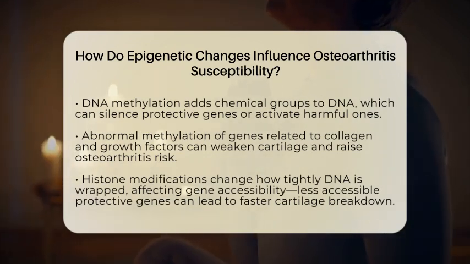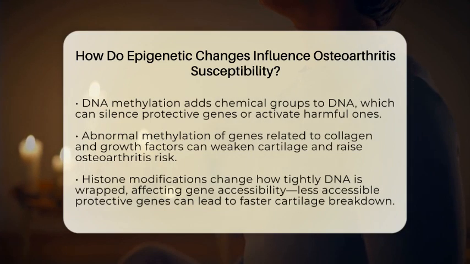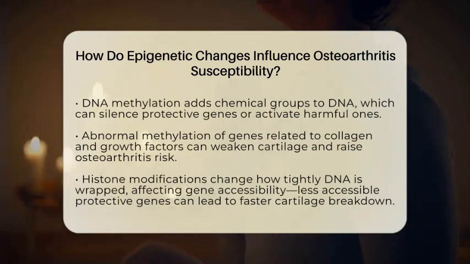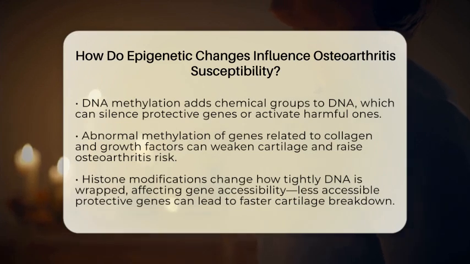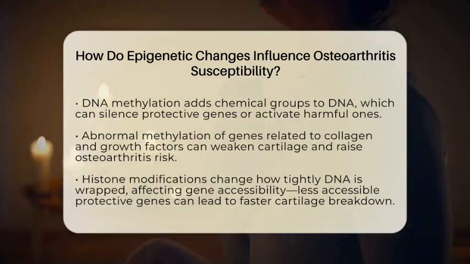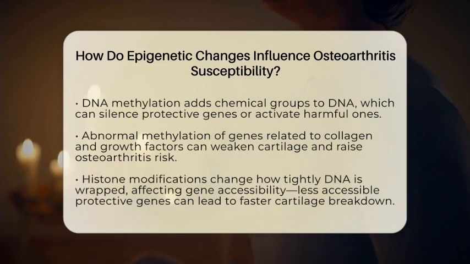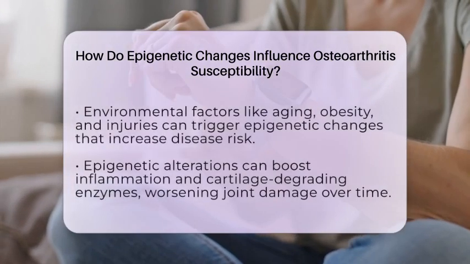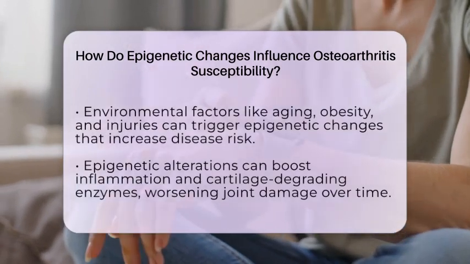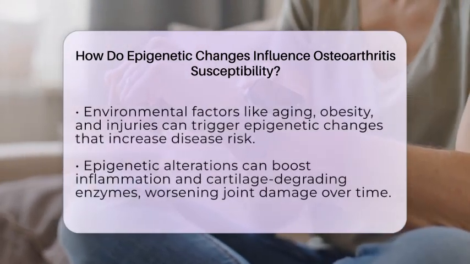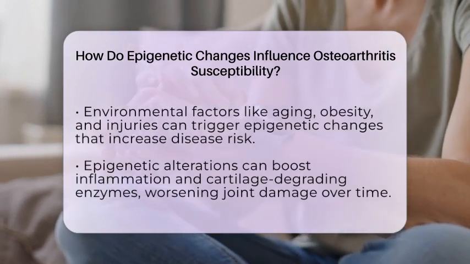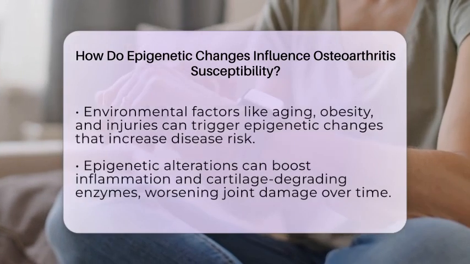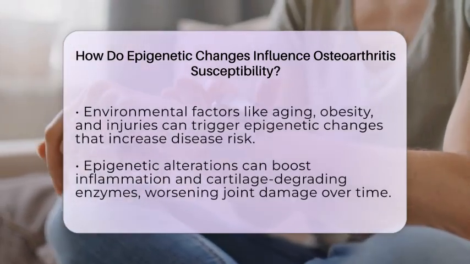Histone modifications are another mechanism. Histones are proteins around which DNA wraps. Chemical changes to these histones, such as methylation or acetylation, can make genes more or less accessible. If protective genes like SOX9, which helps cartilage cells survive, become less accessible due to histone modifications, cartilage can break down faster.